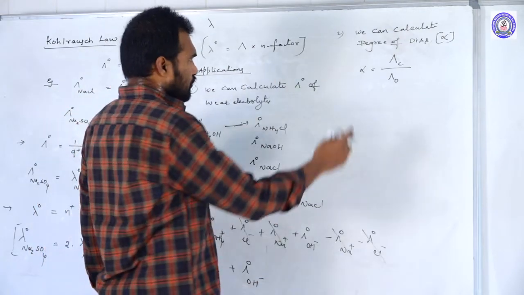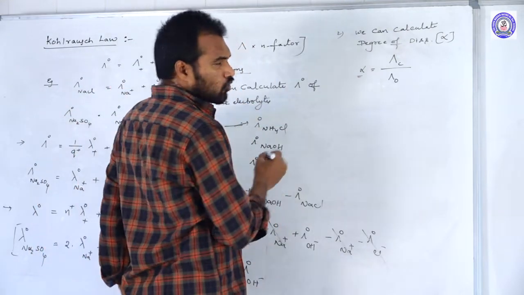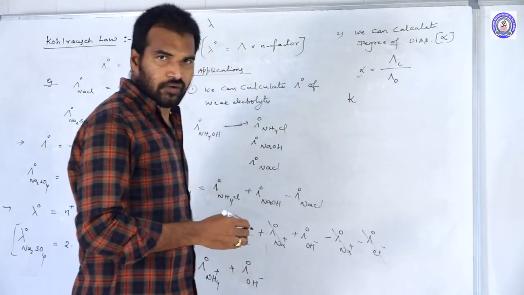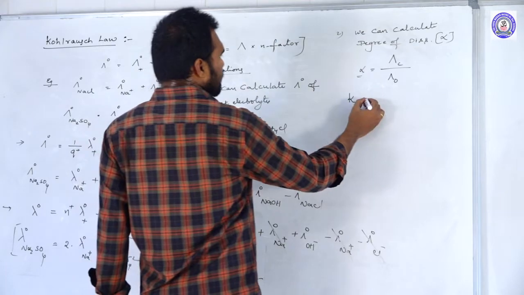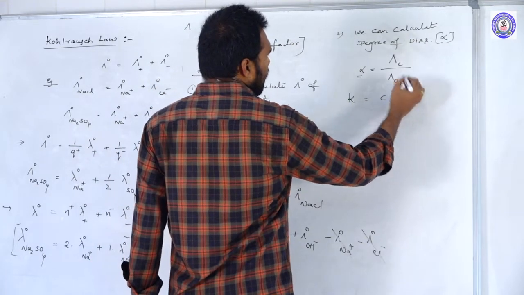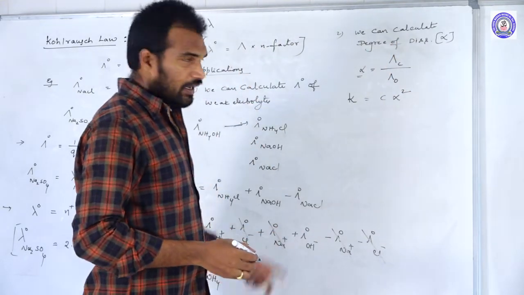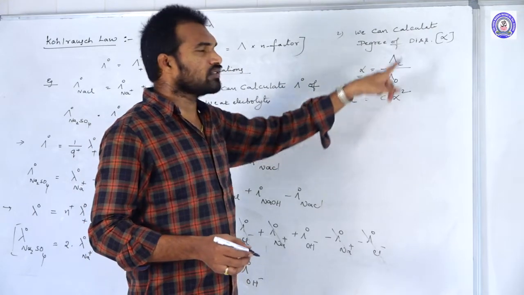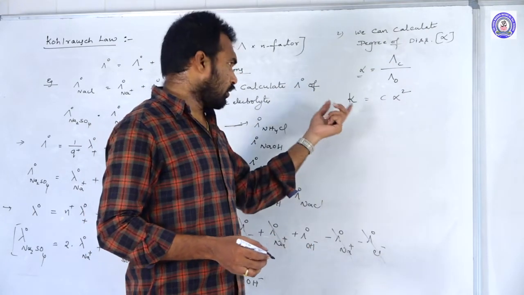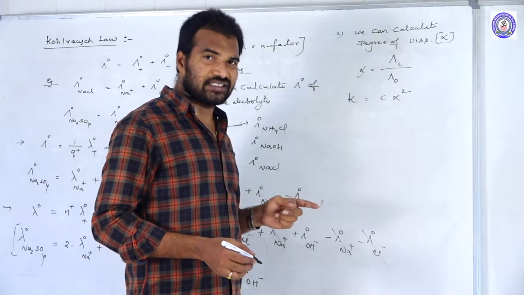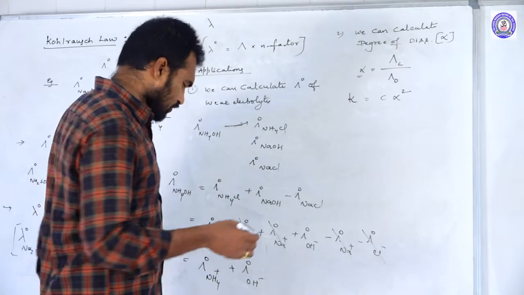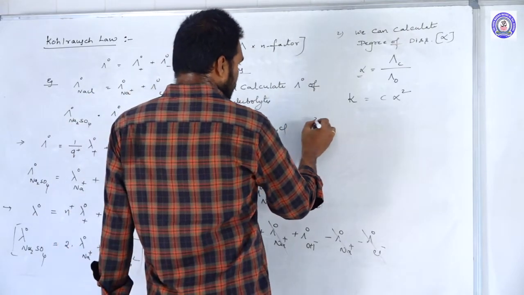So the ratio of Λc to Λ0 is the degree of dissociation. Once we know the degree of dissociation, we can calculate the dissociation constant. The formula for the dissociation constant is K equals C alpha squared, as we discussed in ionic equilibrium, where C is the concentration and alpha is the degree of dissociation. That is the second application.